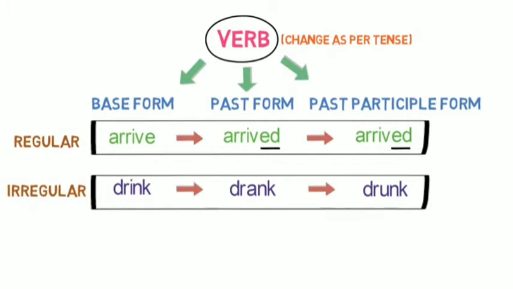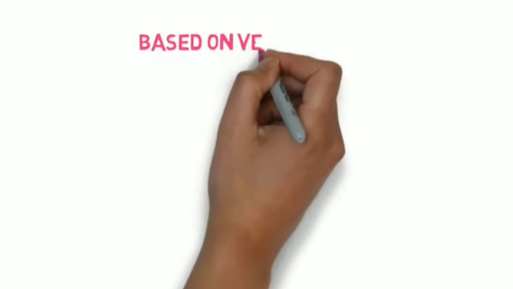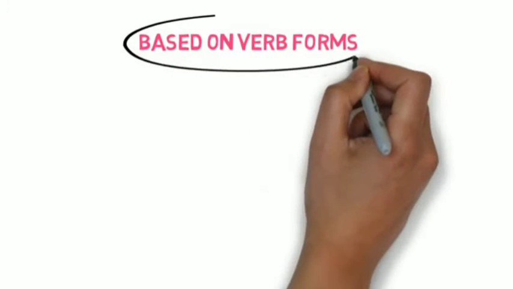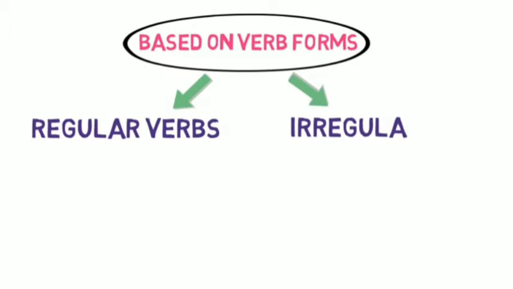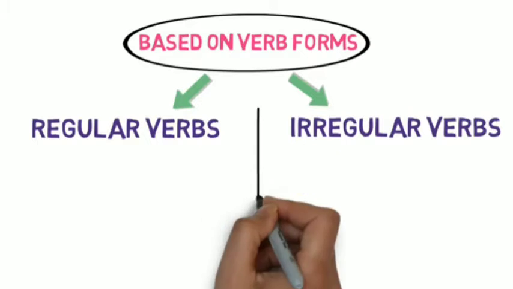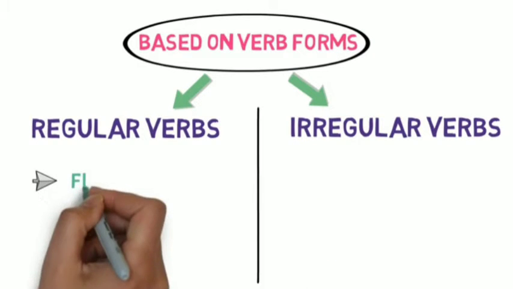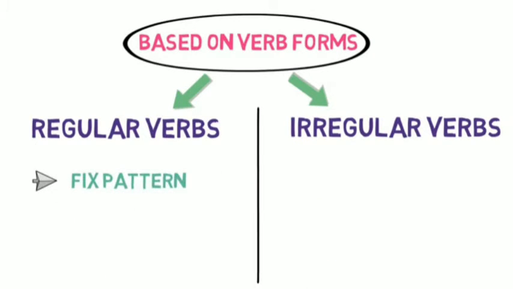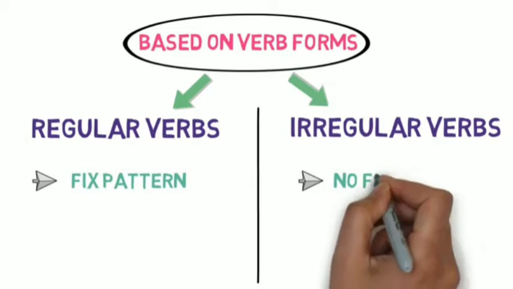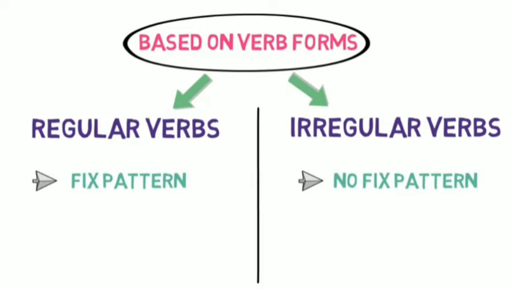Let's redefine them. Based on the formation of past and past participle forms, verbs are divided into two types, regular verbs and irregular verbs. Regular verbs are verbs that follow a fixed pattern while conversion from present to past and past participle form. While irregular verbs are verbs that do not follow a fixed pattern while conversion from present to past and past participle forms.